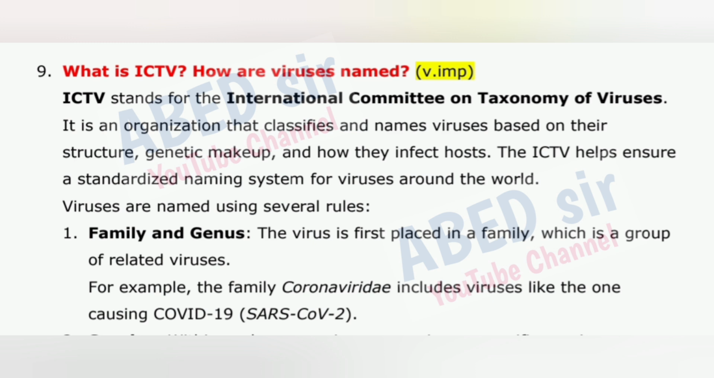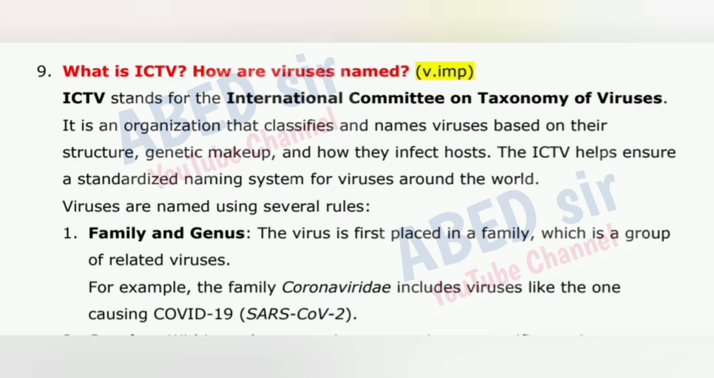ICTV stands for the International Committee on Taxonomy of Viruses. It is an organization that classifies and names viruses based on their structure, genetic makeup, and how they infect hosts. The ICTV helps ensure a standardized naming system for viruses around the world. Viruses are named using several rules. 1. Family and genus. The virus is first placed in a family, which is a group of related viruses.